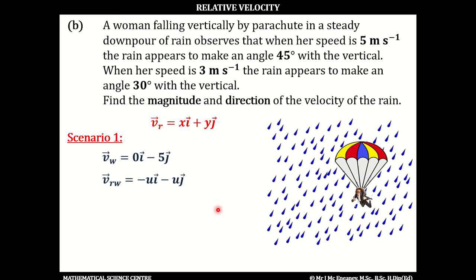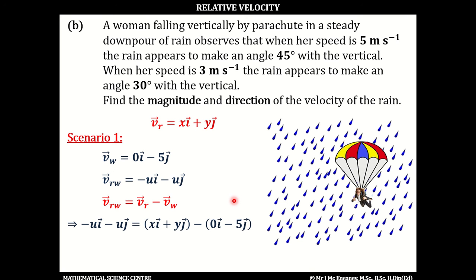minus uj. Now, by definition, v_RW is v_R minus v_W. So this means minus ui minus uj equals the velocity of the rain, which is xi plus yj, minus the velocity of the woman, which is 0i minus 5j.